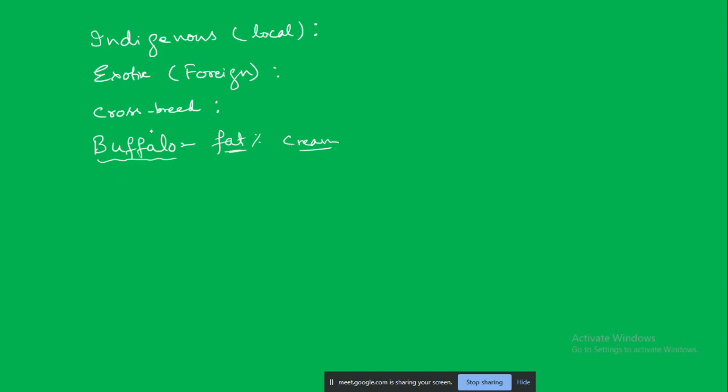Now the feed for these cattle includes two parts. One is called the roughage, and the other is the concentrate. Roughage includes the plant fibers, whatever hay, straw, grass, all these things are given.